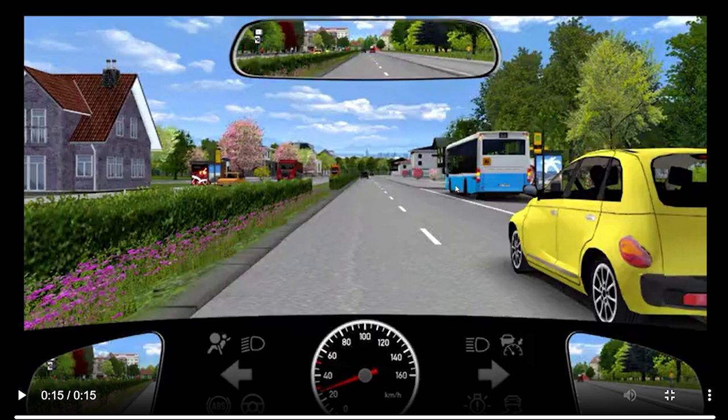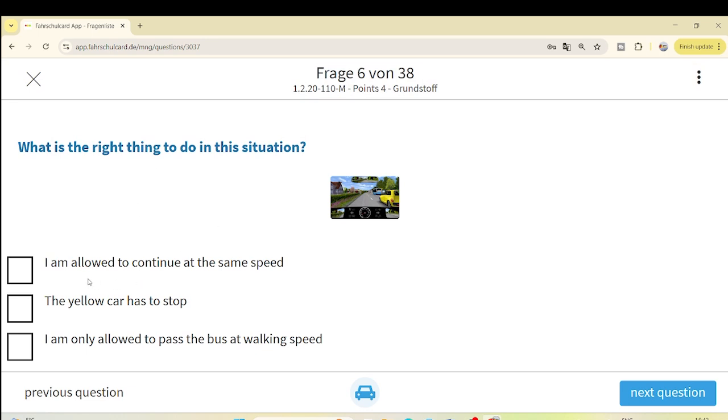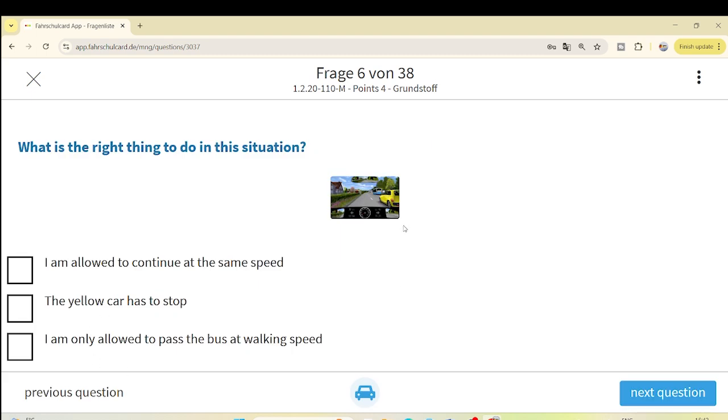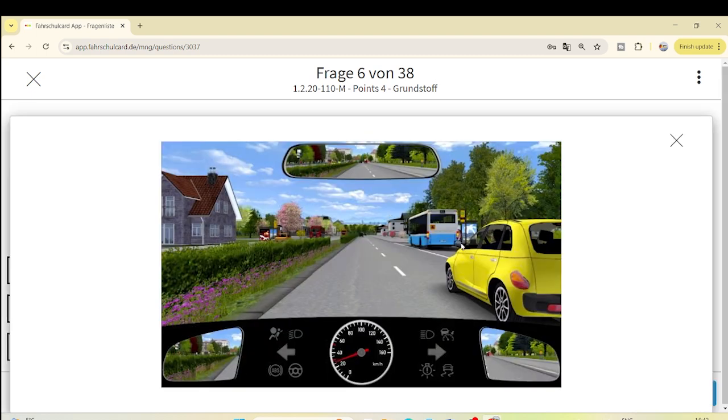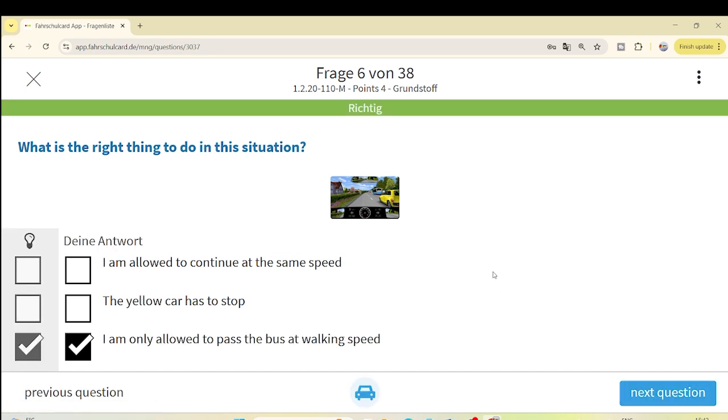Whenever a bus has hazard lights on, either on your side or on the opposite side of the road in the oncoming traffic, and is stopped, you can pass it, but only and only at walking speed. So let's jump to the question directly. What is the right thing to do in this situation? I am allowed to continue at the same speed? No. Hazard lights on, that means the yellow car has to stop. The same rule applies to you as well as to the yellow car. You both can pass at walking speed. I am only allowed to pass the bus at walking speed, and you see this answer is correct.